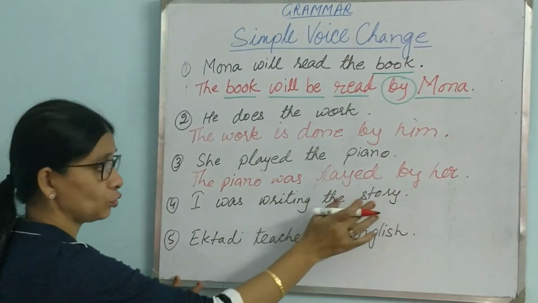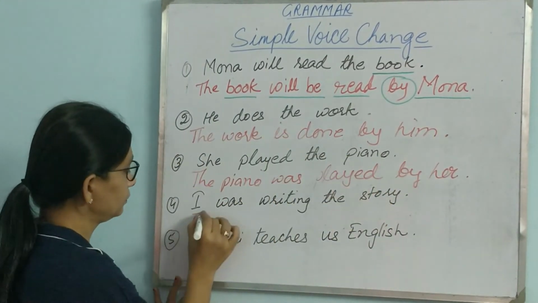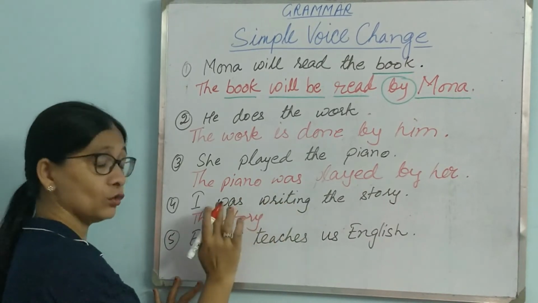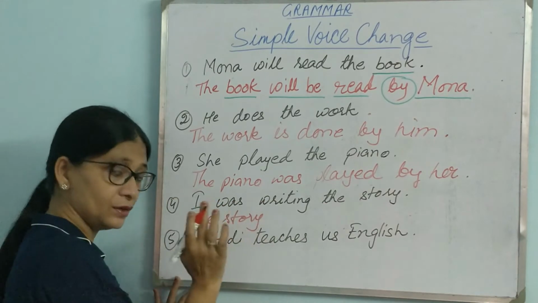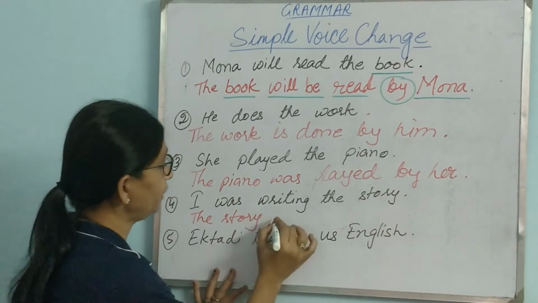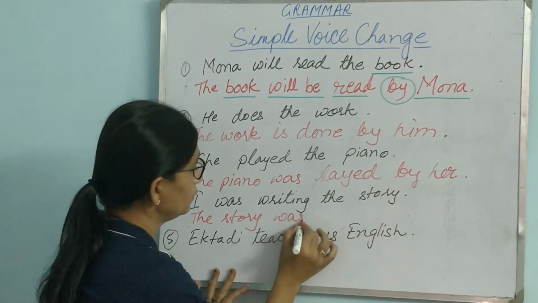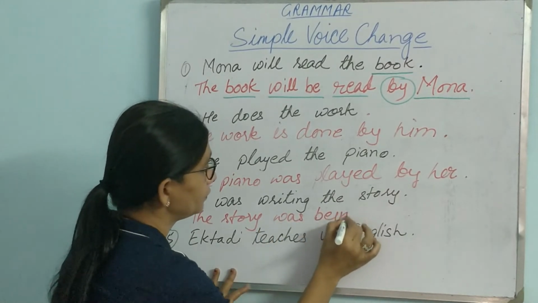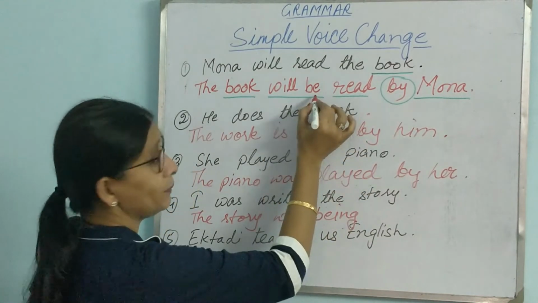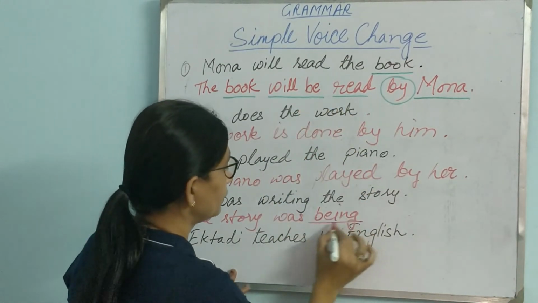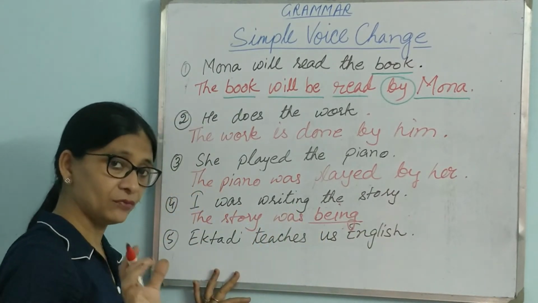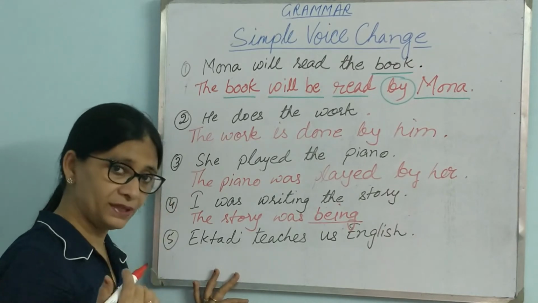I was writing the story. The story will come in the beginning. The story. Now see, this is past continuous tense. So how do we do it in passive? The story was, and one being will be added. So when it is present continuous tense or past continuous tense, then we have to use being. That ing has to be there, no?